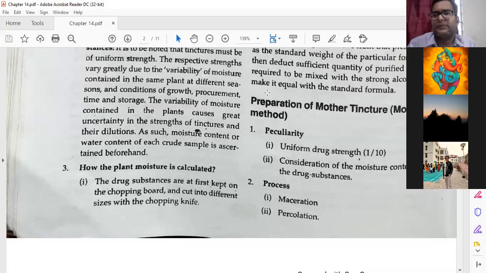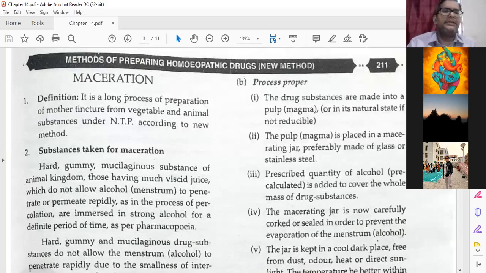Now we will go to the next part, that is the process of maceration. Definition you have to remember as it is. The definition part you need to remember as it is: maceration. 211 page, just go through it. Maceration process is very much important.